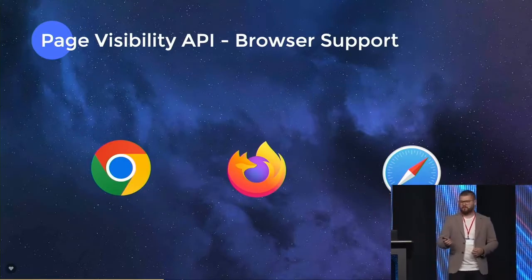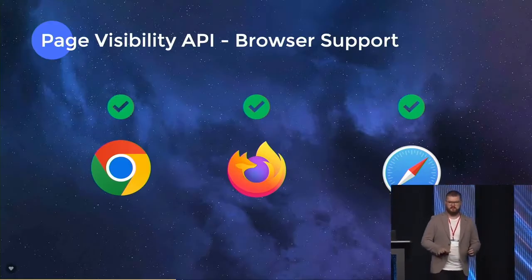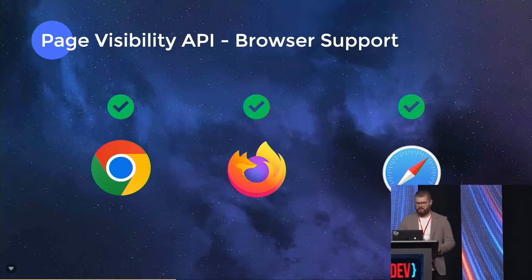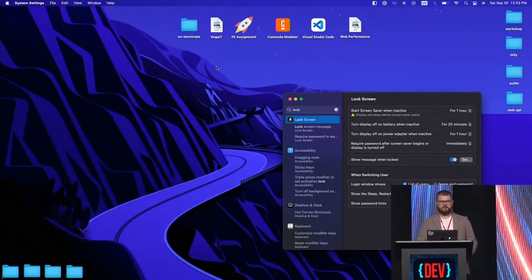Again, browser support, if we look at that, all cool. They say everything is cool. We can use this safely. OK, moving on to the next one.